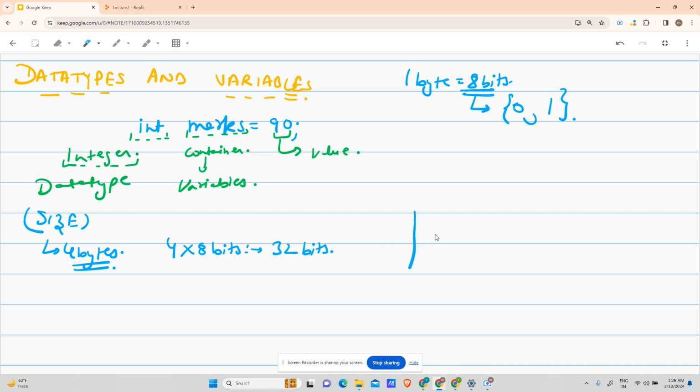So when I say int marks equals 90, this line creates a block of memory in my computer memory. What is the size of this? It is 4 bytes. That is 32 bits, right? Int marks equals 90. This block is named marks. Like you are a human, but what is your name? Your name is Rahul. So you are a human taking a memory of 4 bytes, and your name is Rahul. That is, your variable is Rahul. You will be referred to by your name. This memory space will be referred to by the name marks, right? This has been assigned a name.